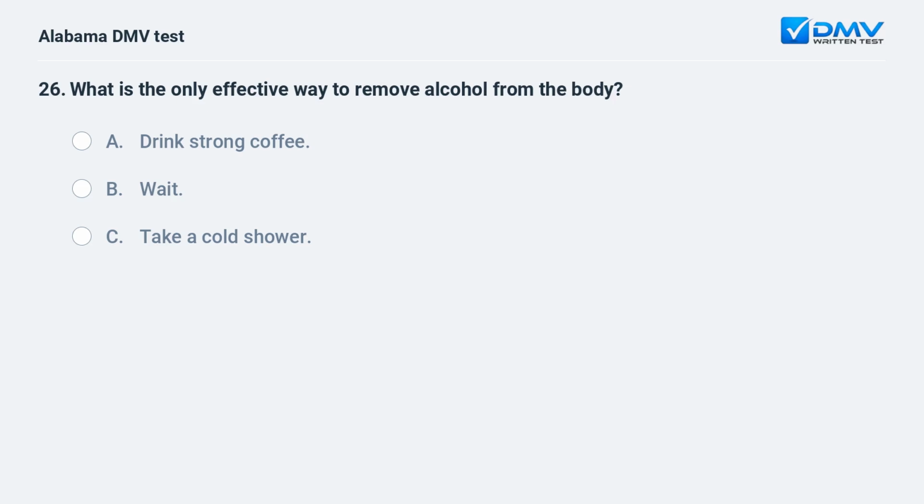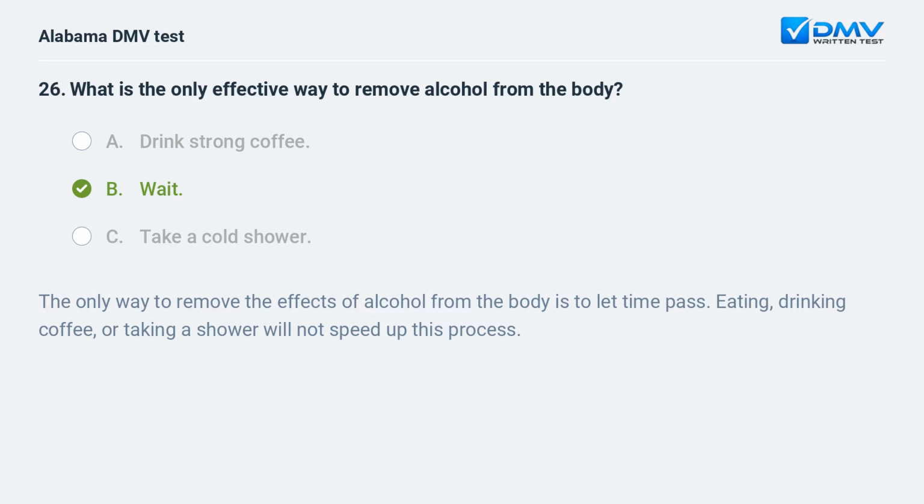What is the only effective way to remove alcohol from the body? A. Drink strong coffee. B. Wait. C. Take a cold shower. B. Wait. The only way to remove the effects of alcohol from the body is to let time pass. Eating, drinking coffee, or taking a shower will not speed up this process.